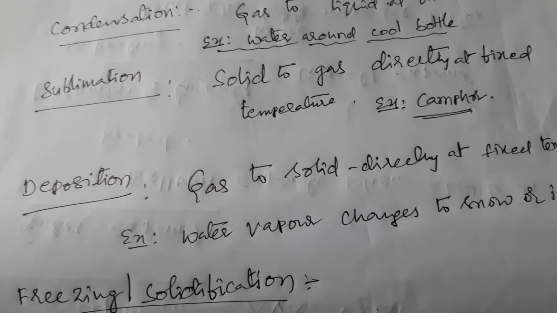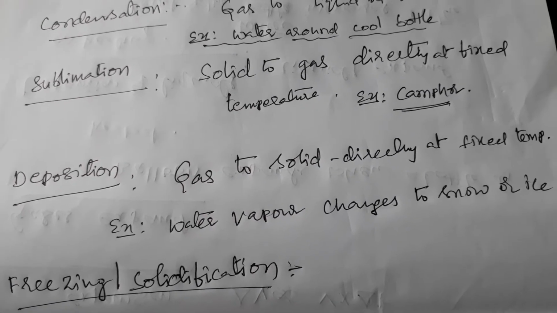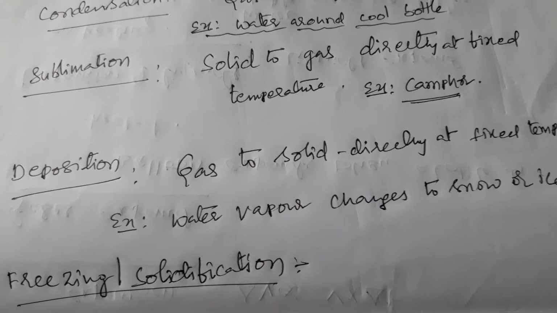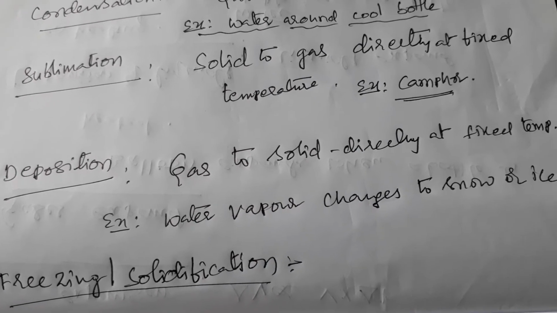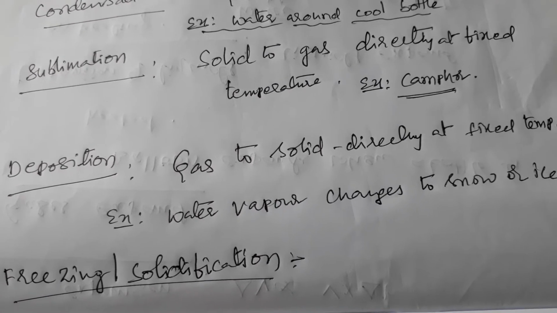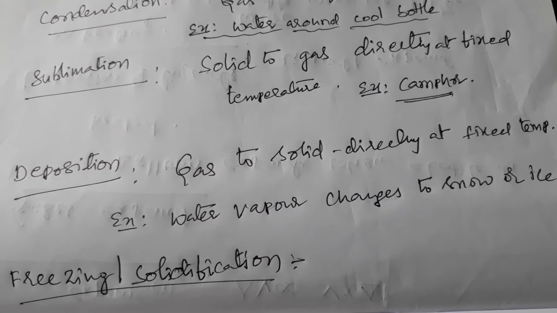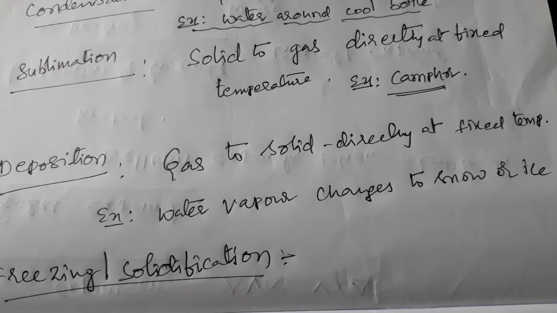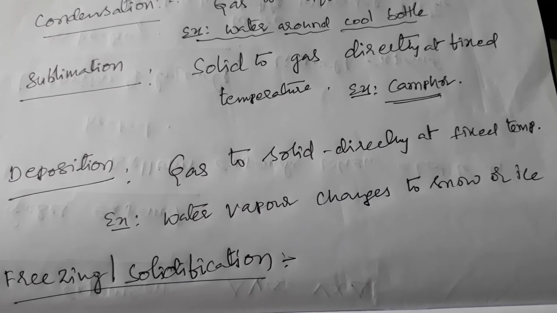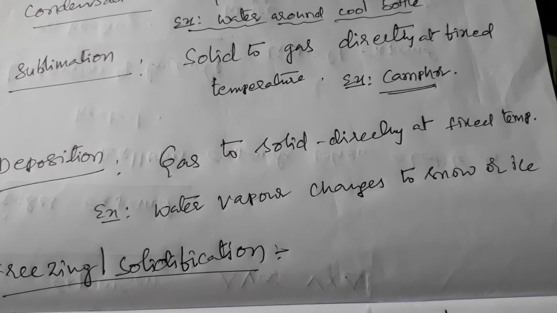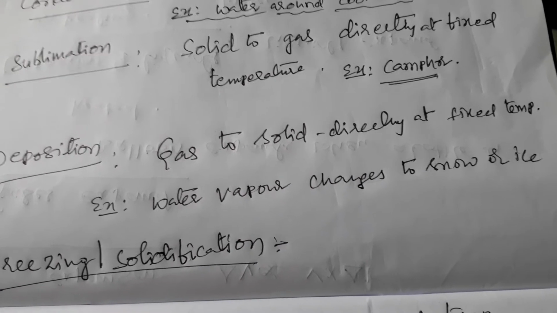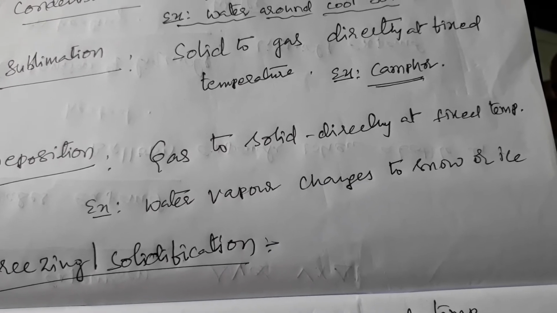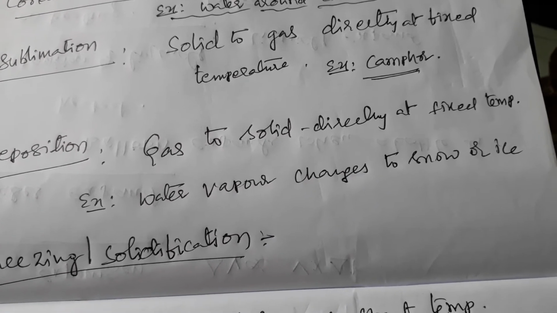Next, deposition. Gases turn to solids directly on cooling, without a middle liquid stage. This process is called deposition. Example, in winter we can observe that water vapor changes to snow.